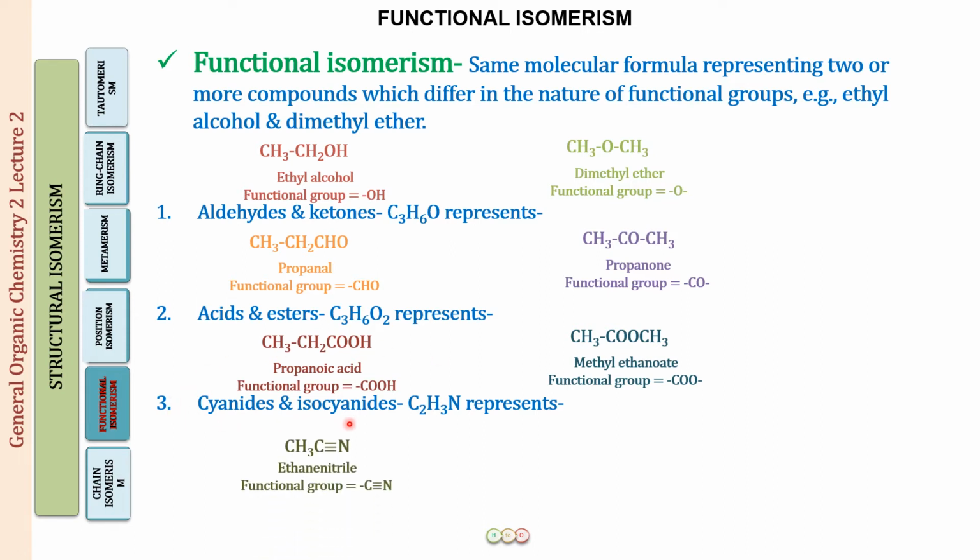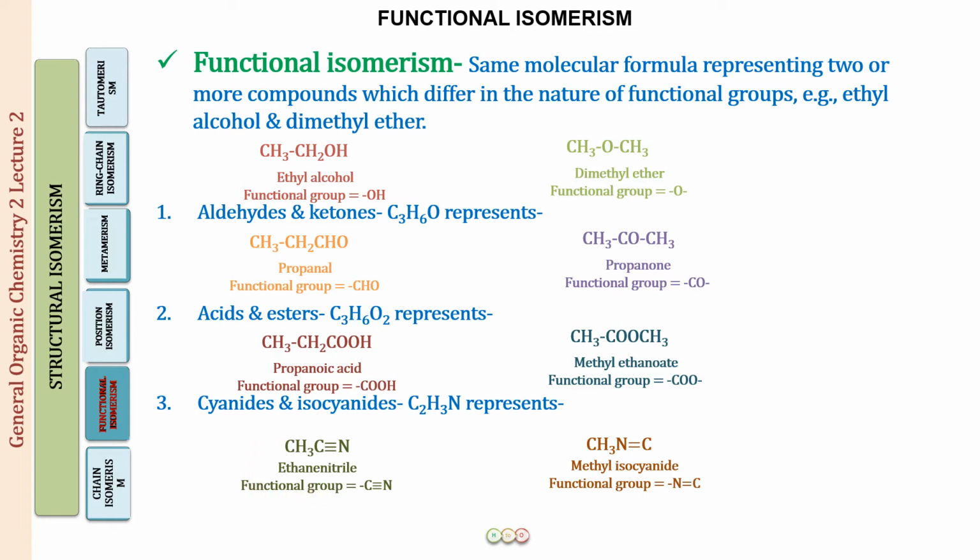Next, we have the cyanides and the isocyanides. They can also be represented by the same molecular formula. So if we have a molecular formula C2H3N, we are going to write this as a cyanide, CH3CN. So this is the carbon of the cyanide group, the CN group, which is attached to the carbon of the methyl group, and we call this ethane nitrile.